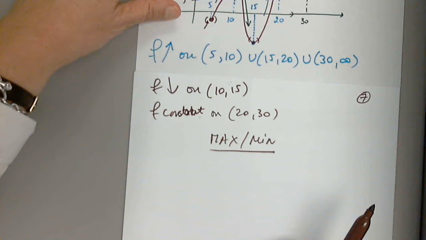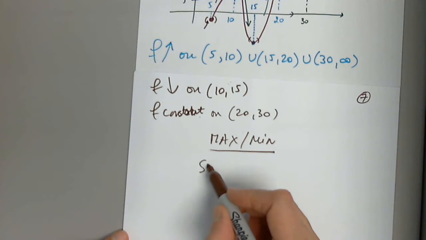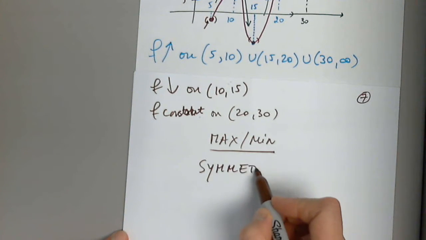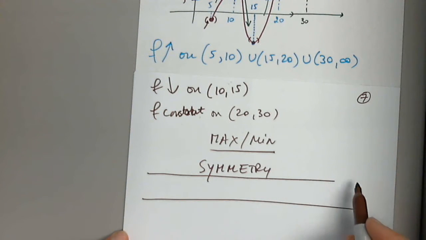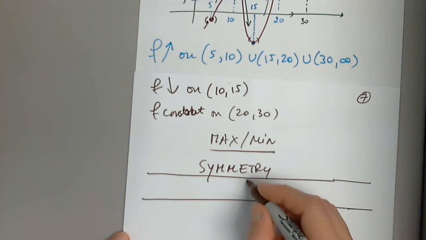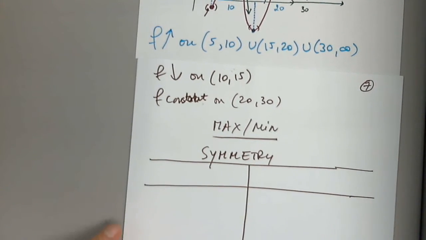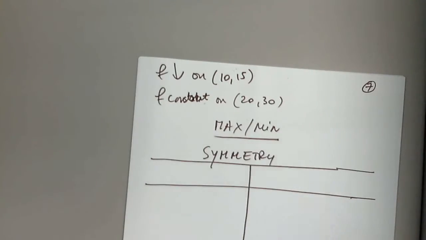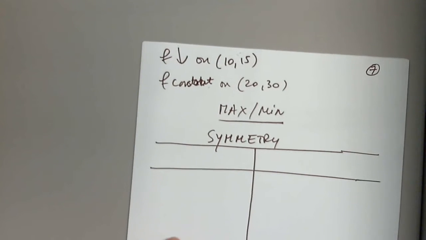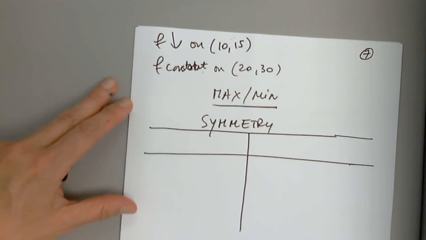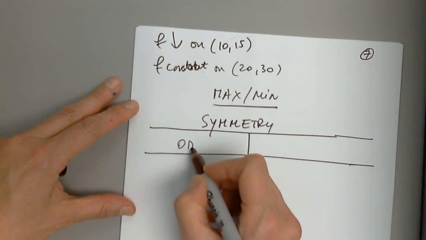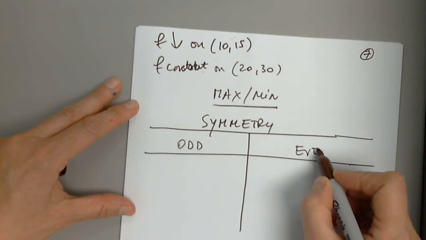Very good. So let's look at symmetry now. Last thing before we look at a problem that will ask us a lot of questions. A function can be symmetric. It's nice if it is, but it's not always the case. But if a function is symmetric, it can be odd or even.